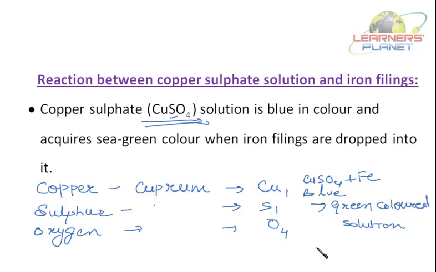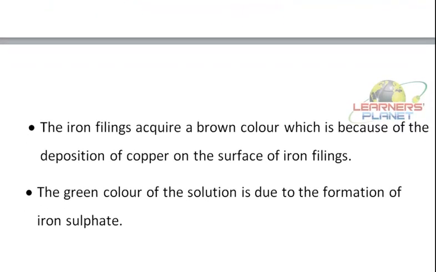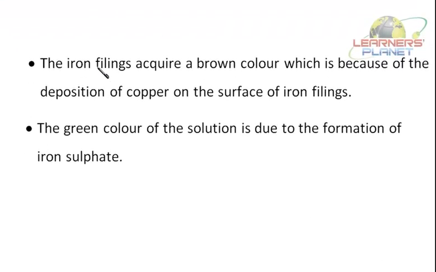Okay? Now how does it happen? This is again a chemical change, or it is due to a chemical reaction. The iron filings acquire a brown color, which is because of the deposition of copper on the surface of iron filings. The green color of the solution is due to the formation of iron sulfate.